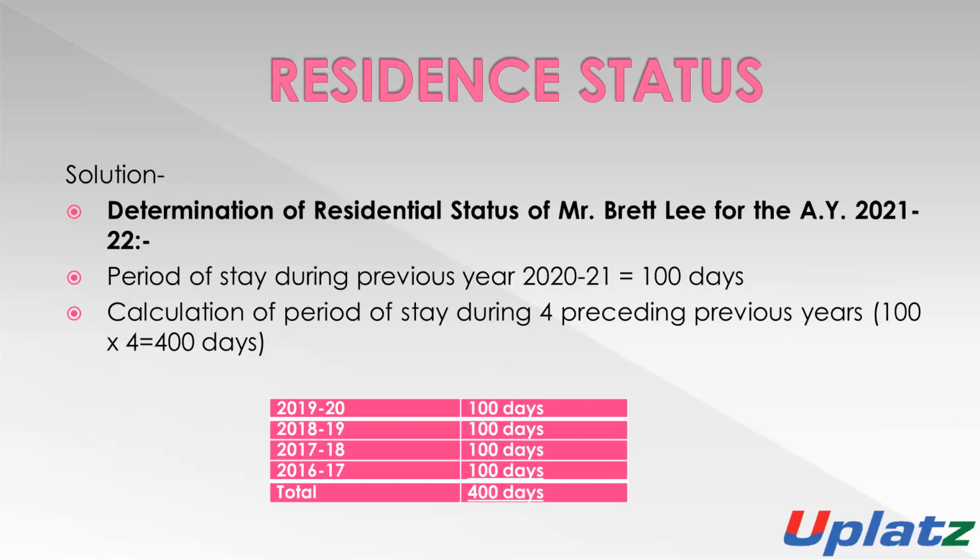Then he will be considered a resident person. The stay period during the previous year is 100 days, and according to the second condition, the period of stay during the 4 preceding financial years is 400 days, which is more than 365 days. 100 in 2019-20, 18-19, 17-18, 16-17, means 400 days, which is more than 365 days. Then Brett Lee will be considered a person resident in India.